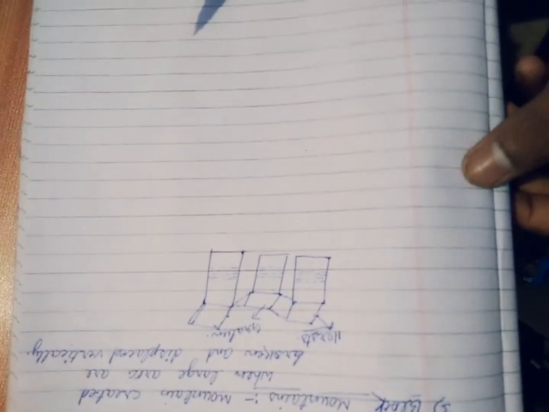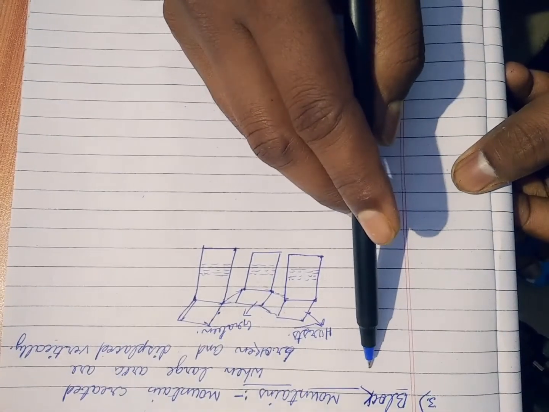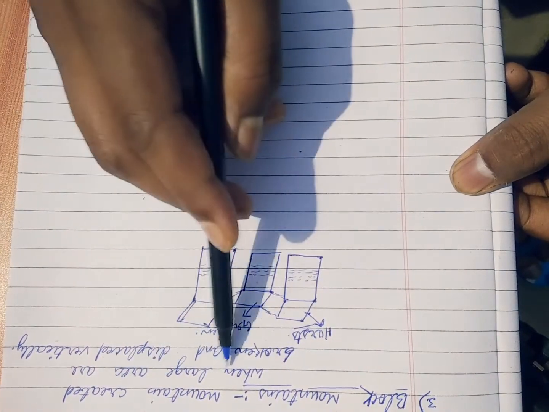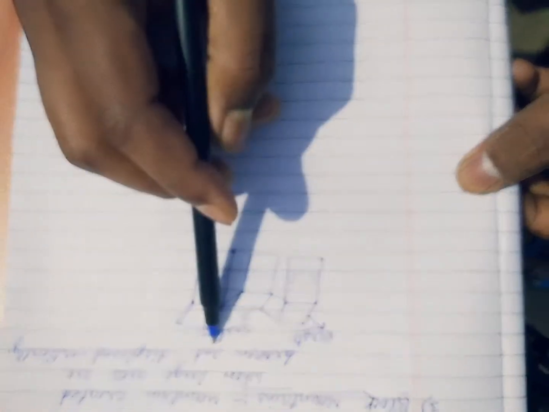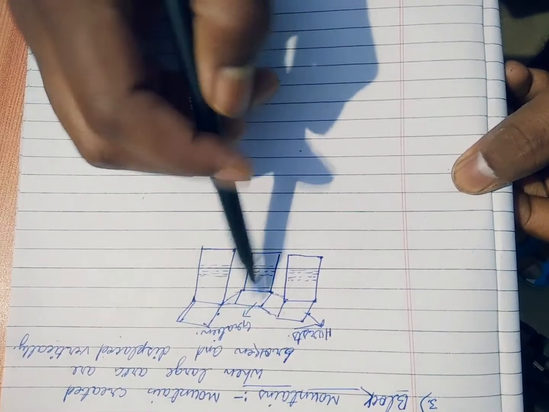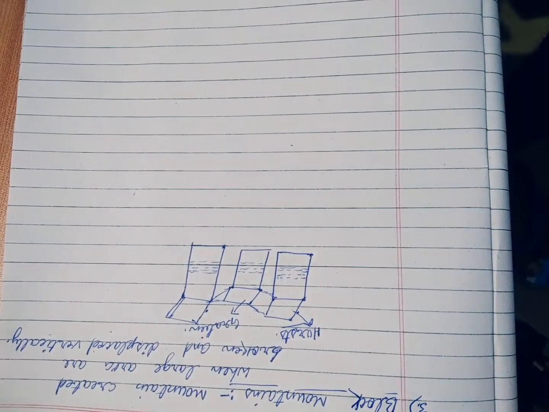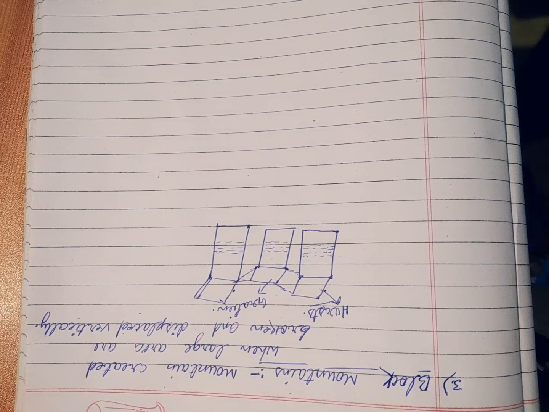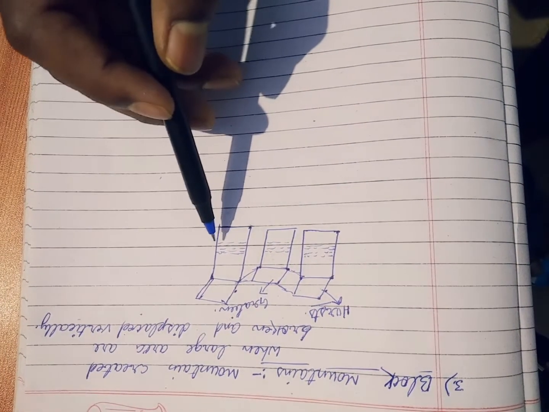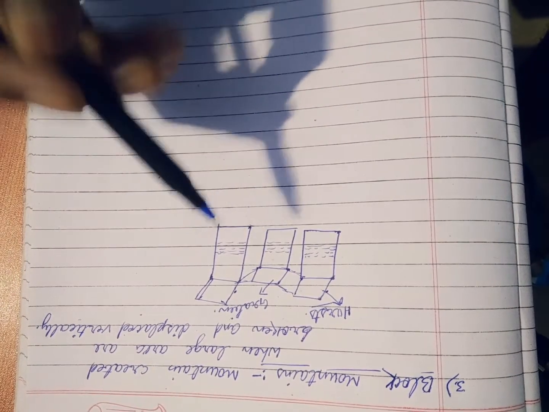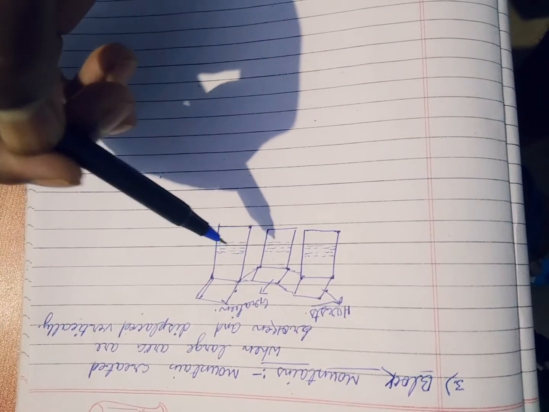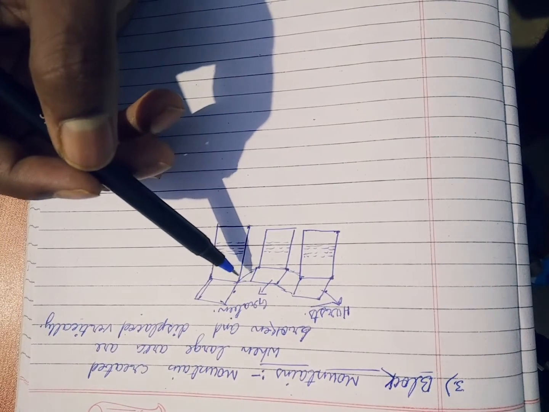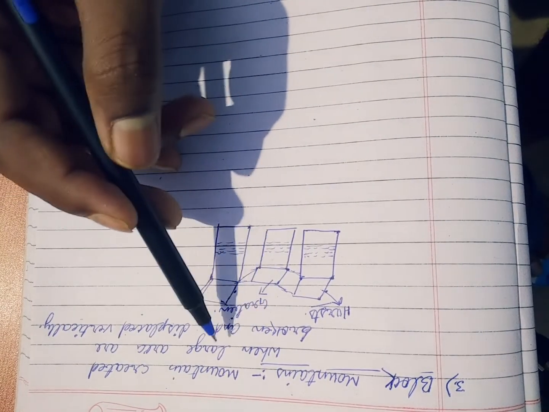Now the third and last one is block mountains. Mountains created when a large area is broken and displaced vertically. Okay, so these mountains are made when a place is broken, or a piece of land comes down, so it becomes a block mountain.